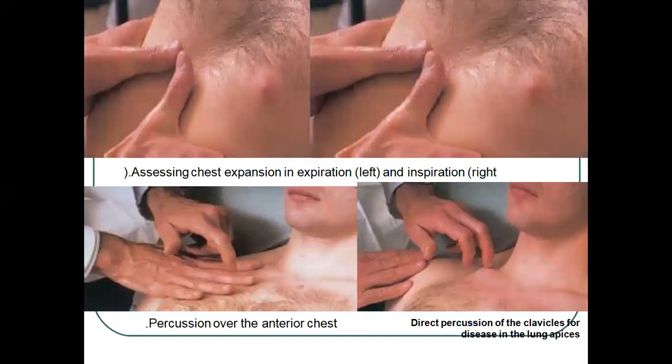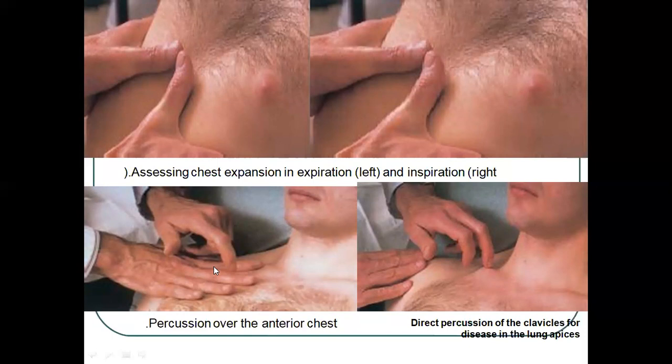So in this way we have to assess chest expansion, in expiration on the left and inspiration on the right. Assessing the chest expansion means seeing how the chest expands. So in expiration on the left side and inspiration on the right side. Then percussion over the anterior chest. So this is the picture.